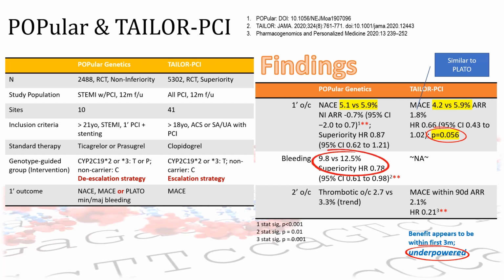Furthermore, genotype-guided de-escalation was shown to reduce bleeding significantly in POPular Genetics. Would this not present an attractive option to any prudent clinician?